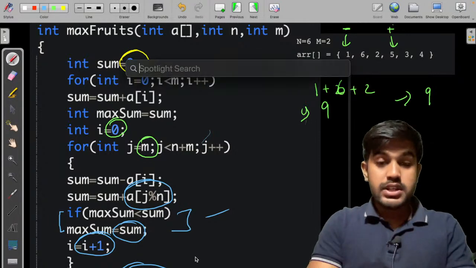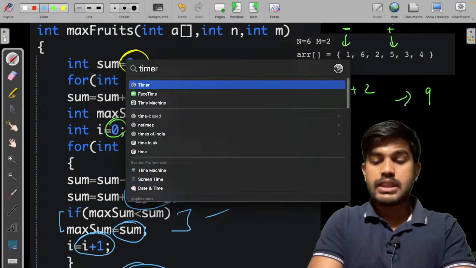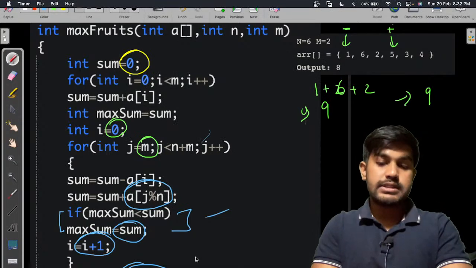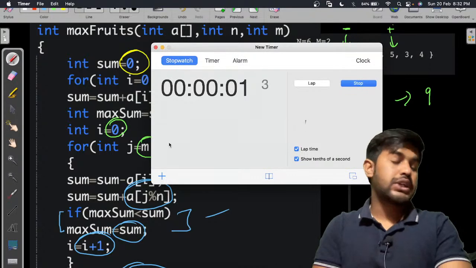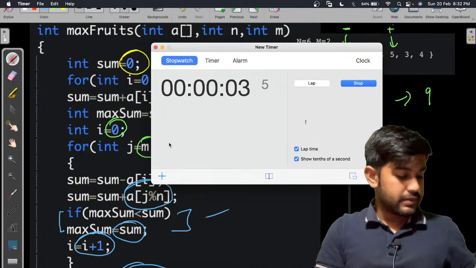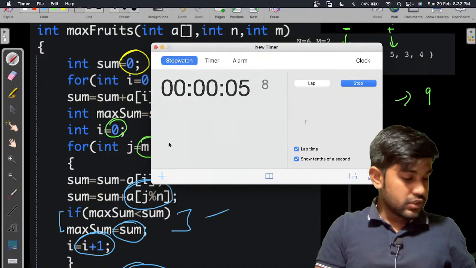Still I would wait for the next 1 minute, and if you have any queries that you think should be resolved, I would be more than happy to resolve them. Okay, so now let us see.